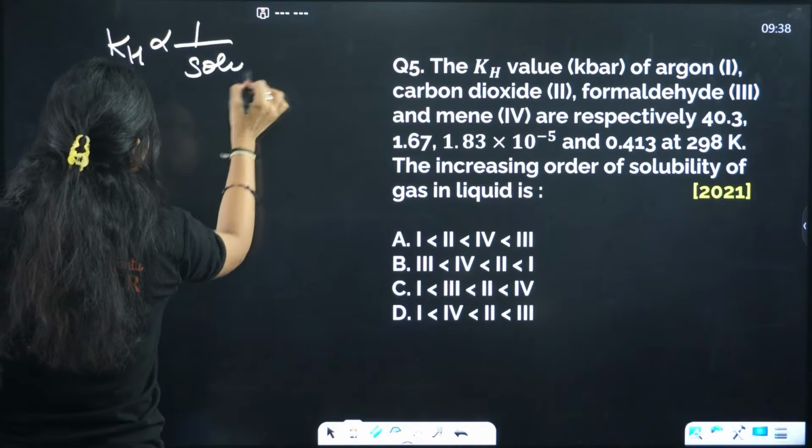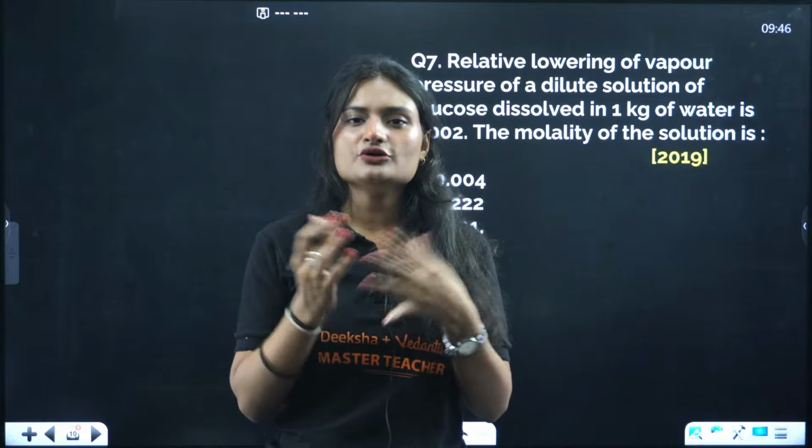Next question. Relative lowering of vapor pressure of a dilute solution of glucose dissolved in 1 kilogram of water is 0.002. The molality of the solution is? Okay, answer this question. Now we are talking about relative lowering of vapor pressure. How do you determine that?